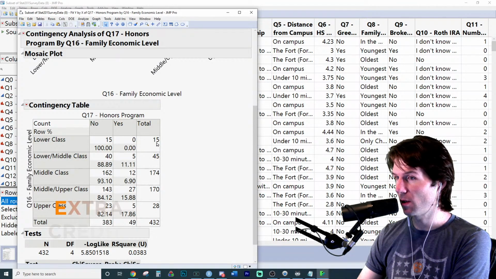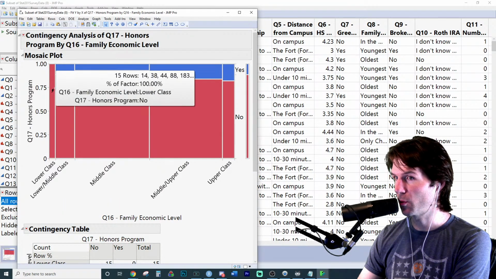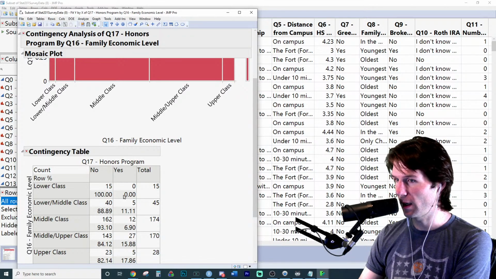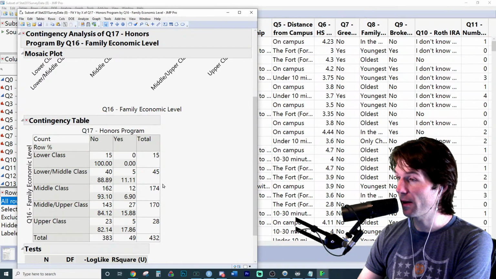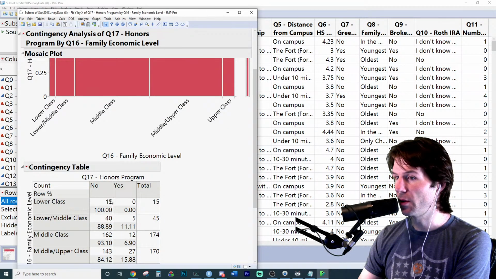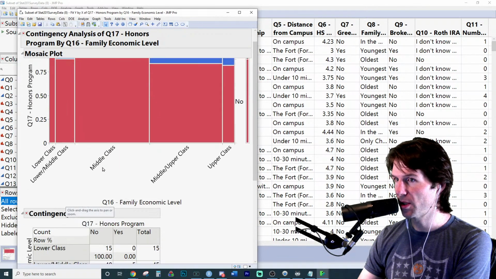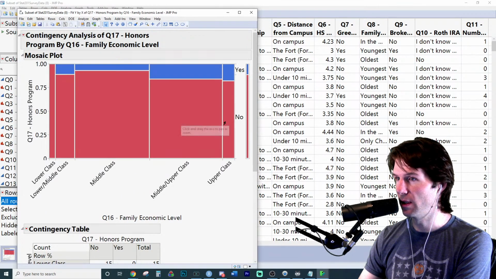There are 15 students who identify as lower class, and of those 15, 100% of them are not in the honors program. So this is the within, the conditional. Of the lower middle class, 89% of them are not in the honors program. There's the no. And you can see it right here. Here's the 89%. And then you go down to the next one. The 93% is that respectively. The 84% is this respectively. And the 82% is this respectively.